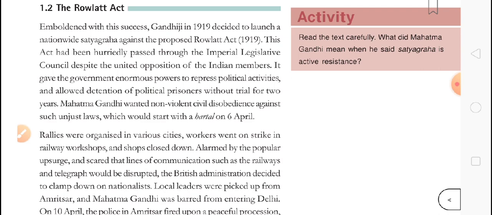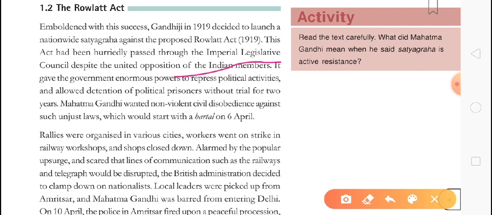According to this Rowlatt Act, the government could arrest anyone.